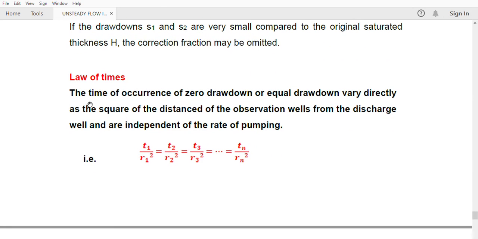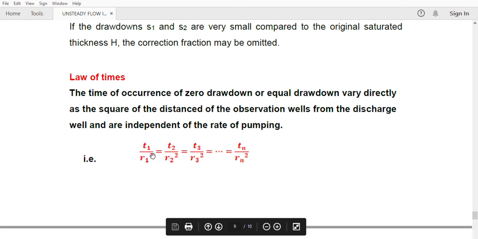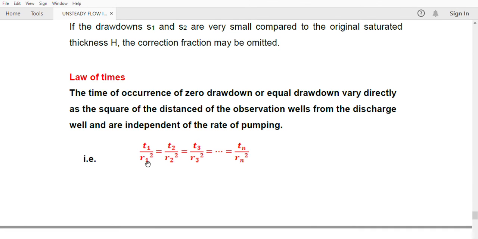Another important thing to be noted is the law of time. The law of time states that the time of occurrence of zero drawdown is directly proportional to the square of the radial distance, the square of the distance between the observation well and the recharge well. It is nothing but t directly proportional to r square. So we can write it as t1 by r1 square is equal to t2 by r2 square is equal to t3 by r3 square. That's it. So this is known as the law of time. T directly proportional to r square.